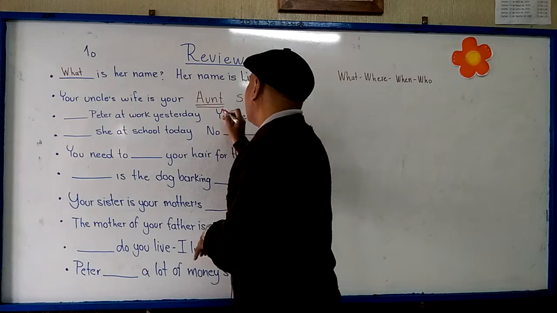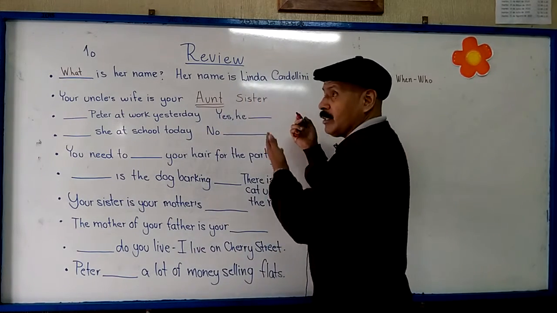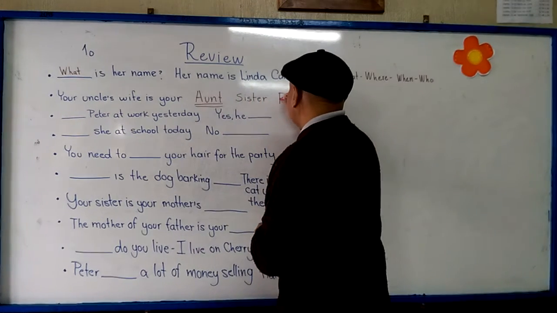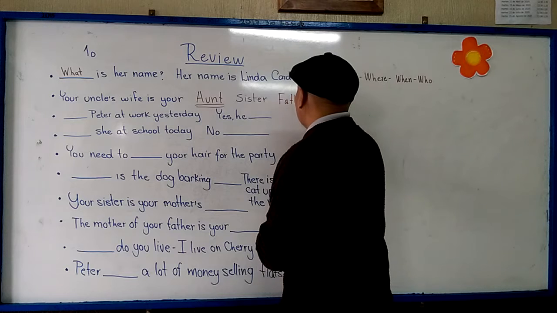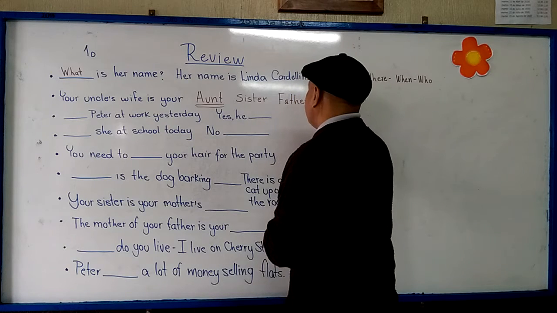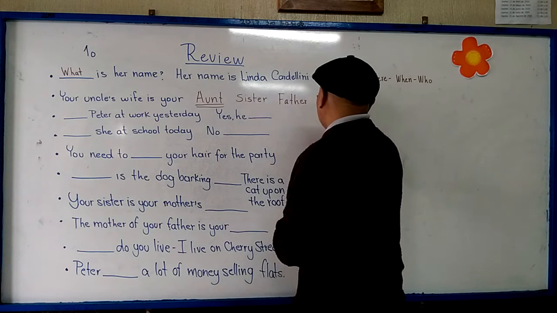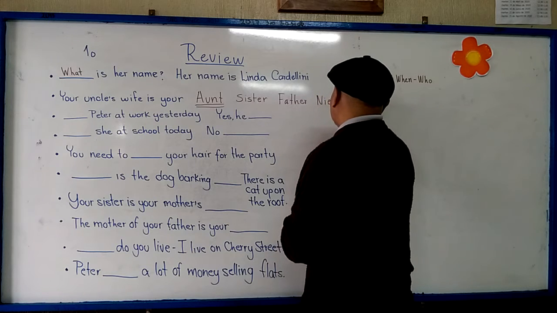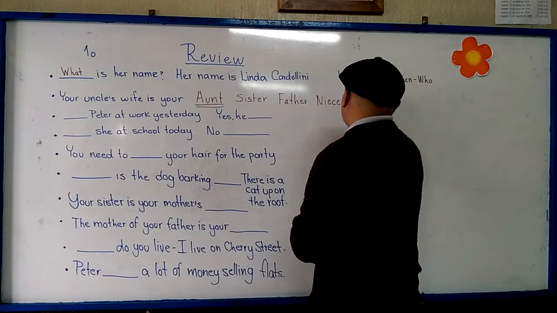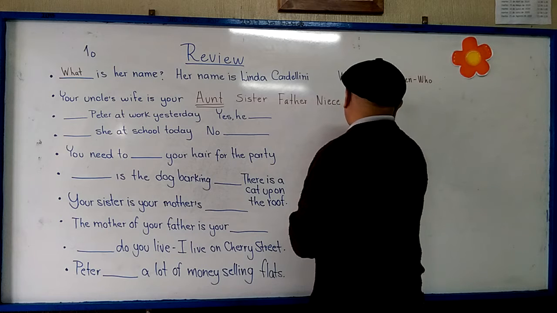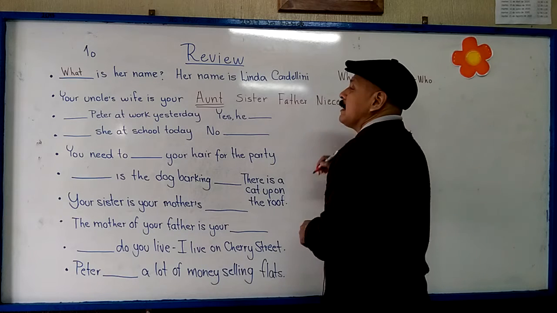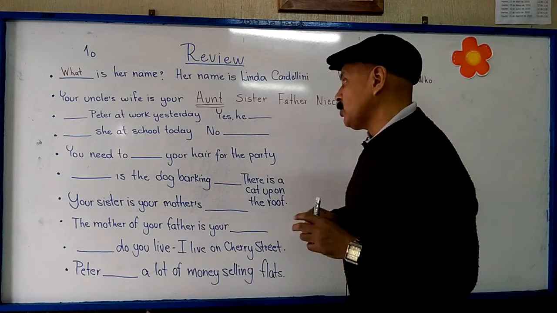This is the correct one. Remember the relationships, father, niece, there is another one, niece, remember there is a nephew. So there are a lot of different family relationships.